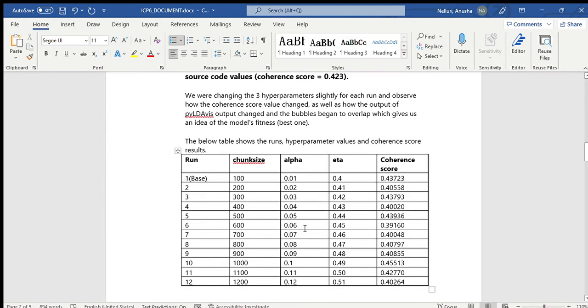This table shows the runs, hyperparameter values, and coherence score. This is the base run. As my partner mentioned, we have taken these hyperparameter values, and the base run coherence score is 0.43.